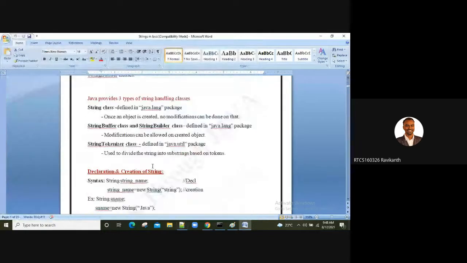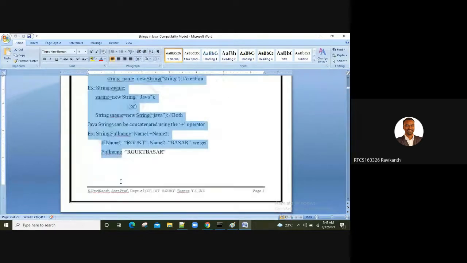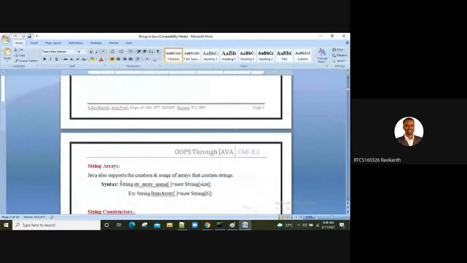Then I gave you the different classes. String, string buffer and string builder are found in the java.lang package. String tokenizer is defined in the java.util package. This is one difference. Then the declarations, everything in detail, I have explained.